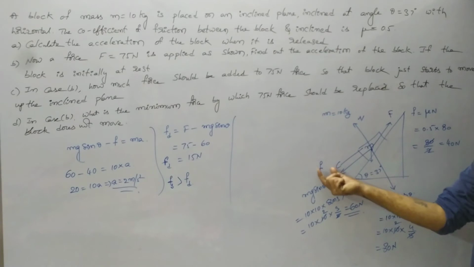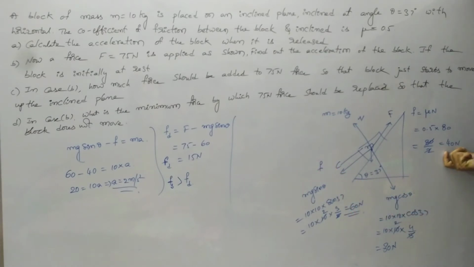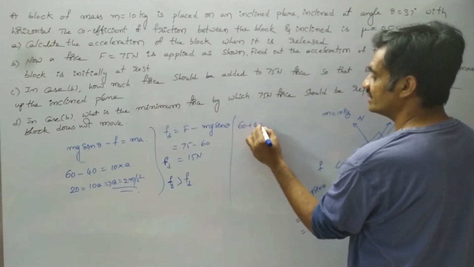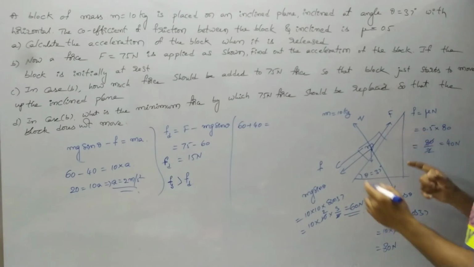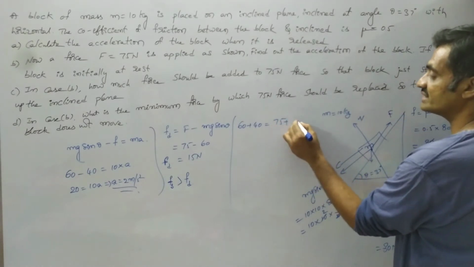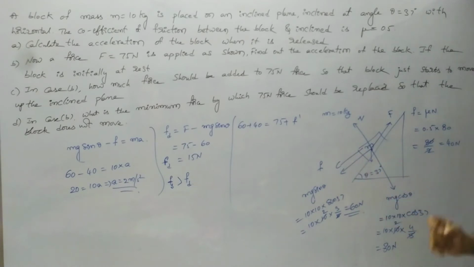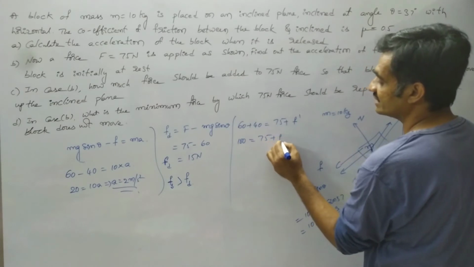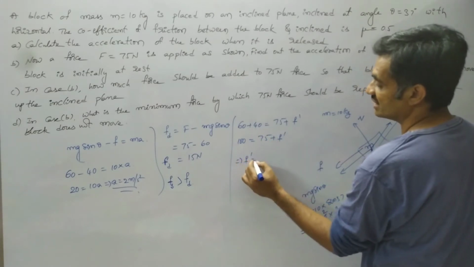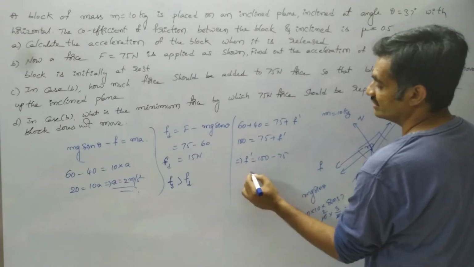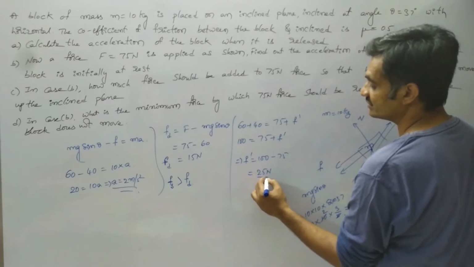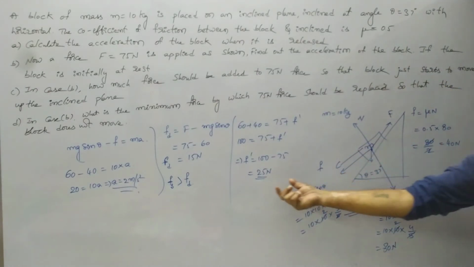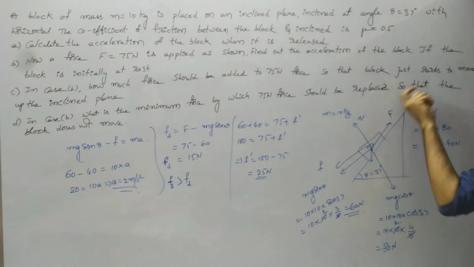Here the force acting on the block is 60 Newton, as well as the frictional force of 40 Newton. So 60 plus 40 is 100, whereas the applied force is 75 Newton. Other than that, we have to represent the additional force so that the block starts moving. So 100 equals 75 plus F dash, where F dash equals 100 minus 75. So additionally we have to apply 25 Newton of force so that the block moves up the inclined plane.